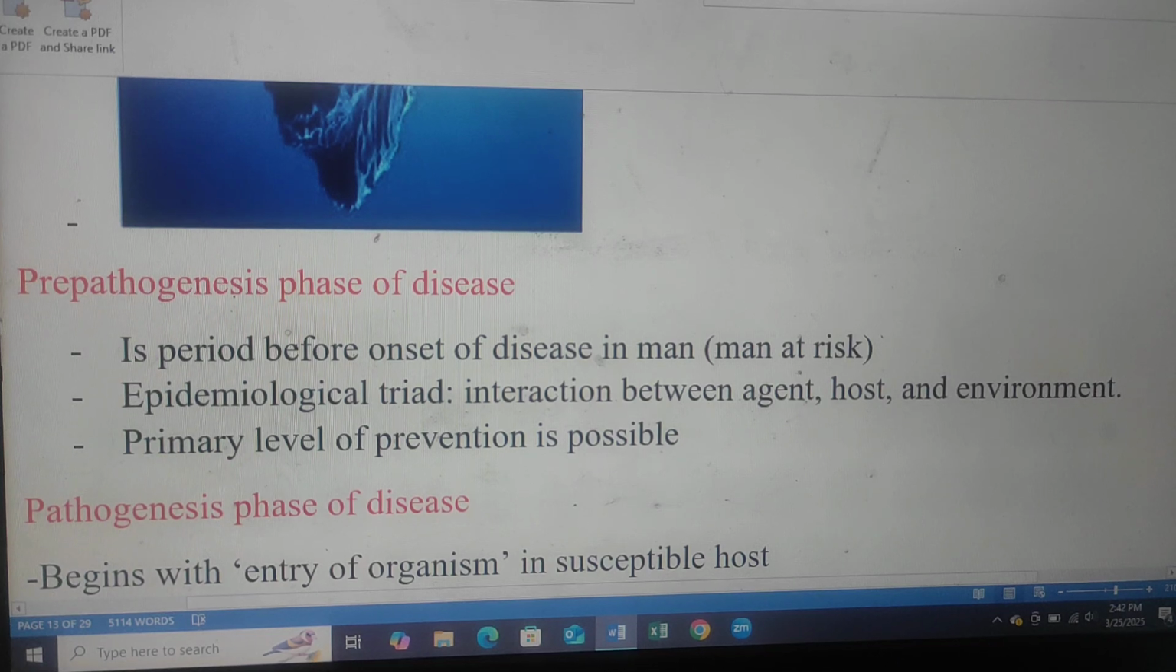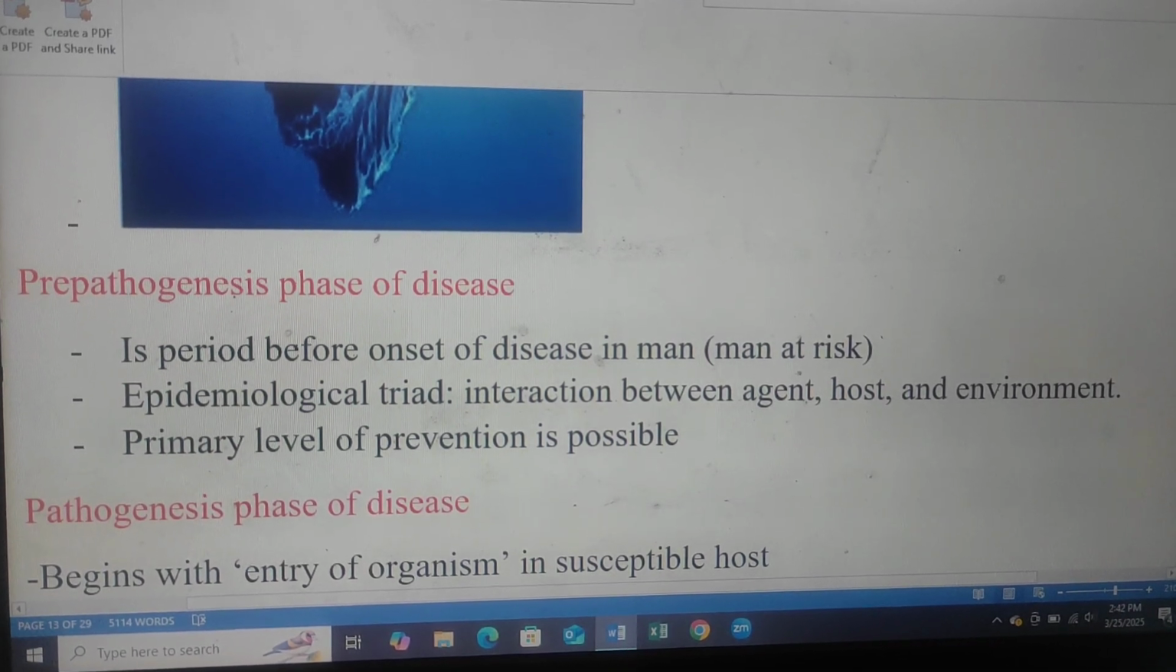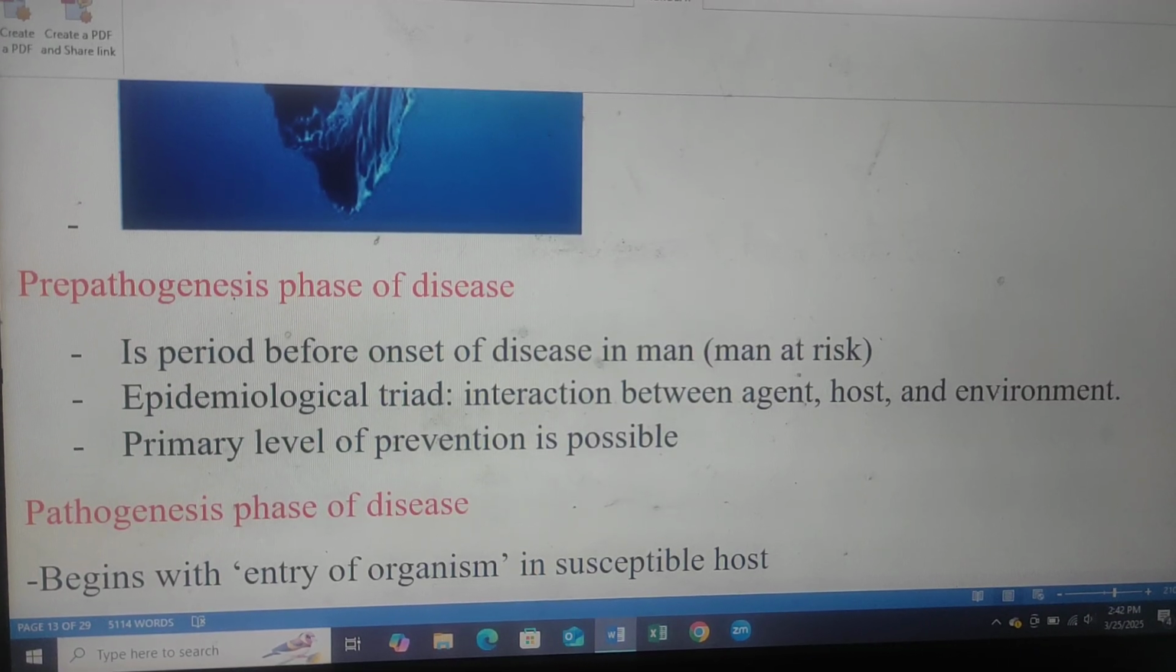Pre-pathogenesis phase of disease. It is the period before the onset of disease in man at risk. Epidemiological triad: interaction between agent, host, and environment. Primary level of prevention is possible.